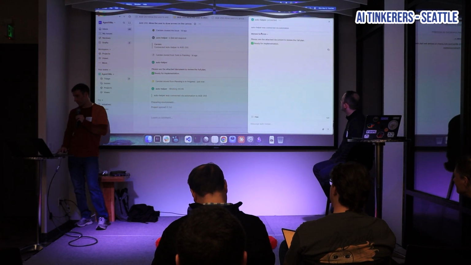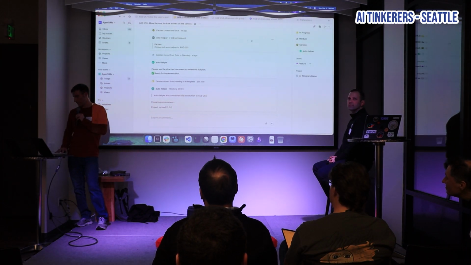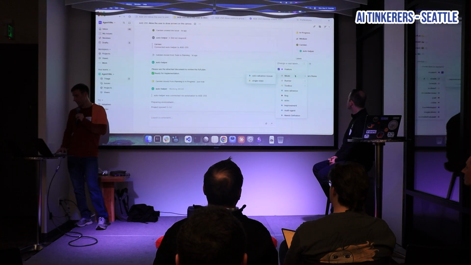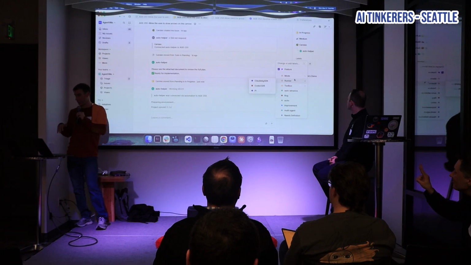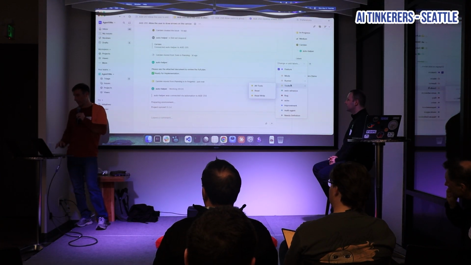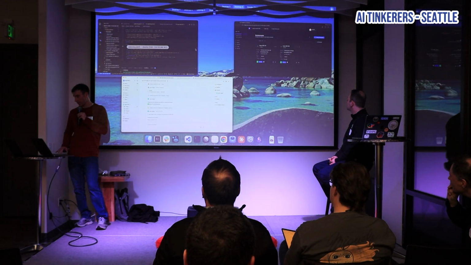I'll just show you what it did earlier. So you get the full thought process here, what's going on, starting the planning agent, and all that stuff. And then the real power here for Linear at least is that I can add these other metadata fields, like which runner do I want to use, what tools do I want to engage, and you can imagine all kinds of metadata here that really help you dial in what output you're going to get from that agent. And we'll take a quick look at what that looks like.